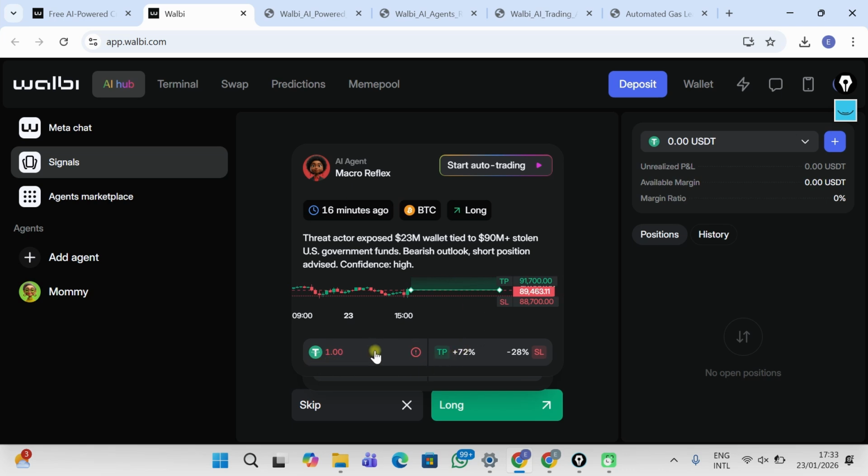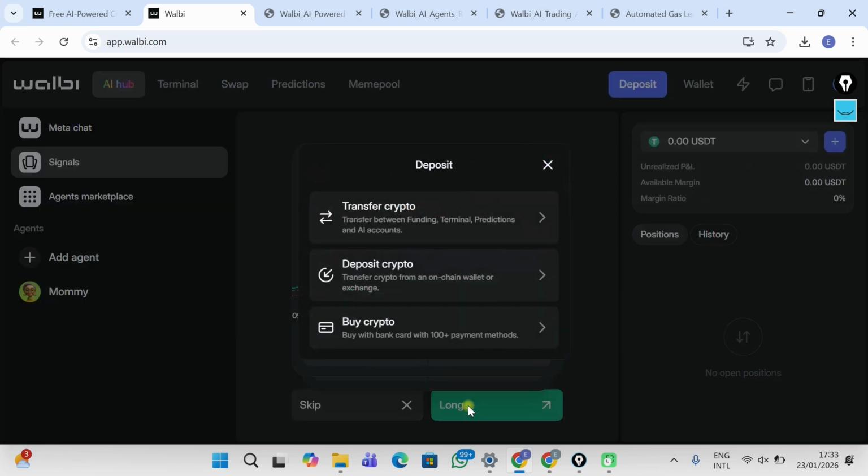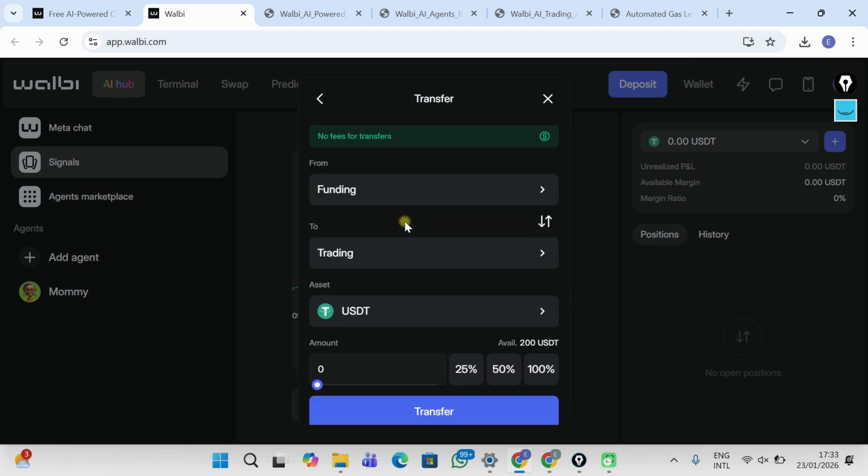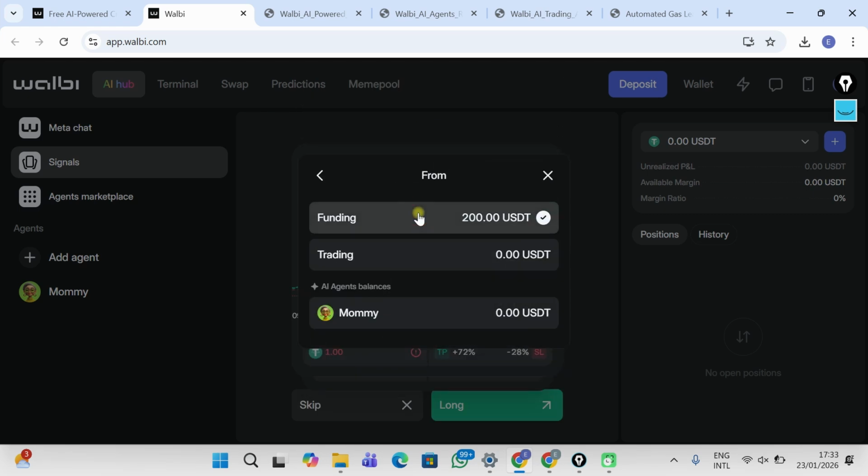Says use 1 USD. Okay, take profit. Do I like this? I can click on long, right? Now, if it's your first time, I have USD in my account, but it is not in my trading account. So what I can do is transfer into my account, right? If it's your first time, you're going to see this up. So let's just transfer from our funding account to the trading account.